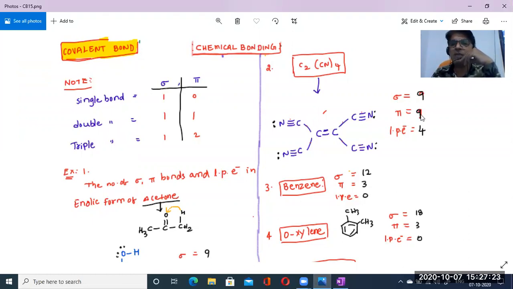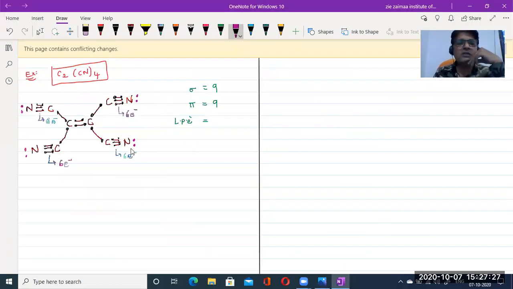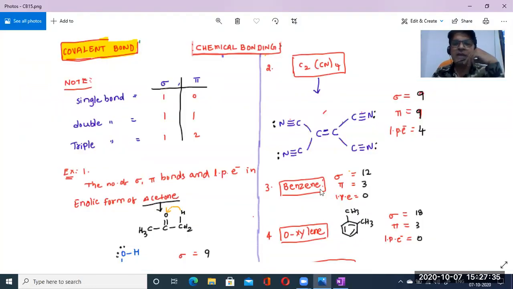Sigma bonds are 9, pi bonds are 9, and lone pairs of electrons: how many? 1, 2, 3, 4. 4 lone pairs are there. So this is another example. Let us find out one more example, benzene.